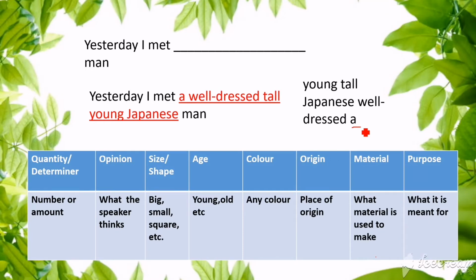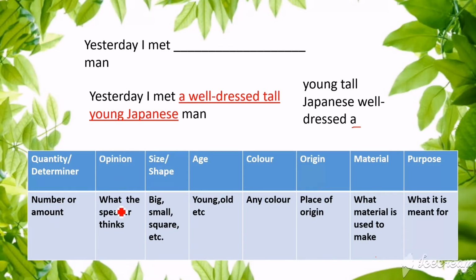You can call that a determiner as well. Sometimes it is used to mention a quantity, meaning one. I already told you during previous grammar lessons. It tells about a quantity, one. A pen means one pen, isn't it? So it tells about the number. So that is placed first.